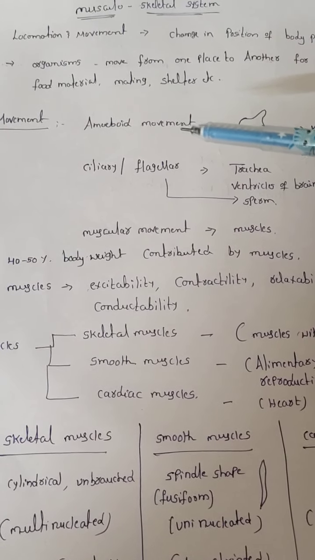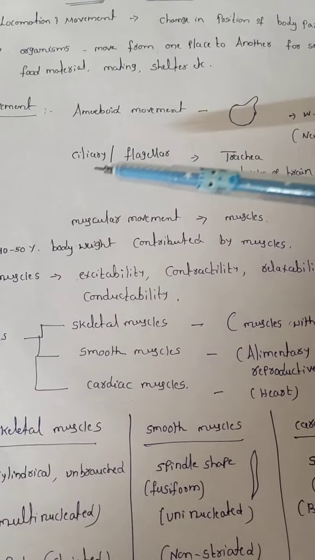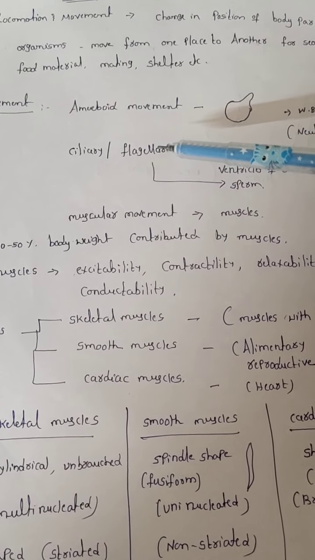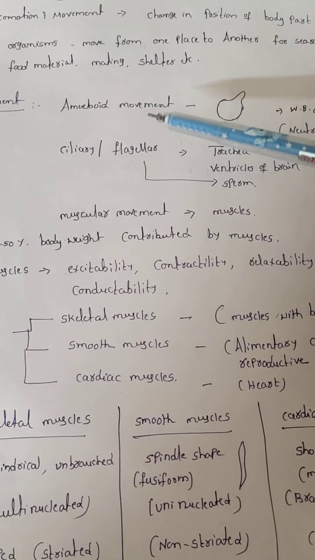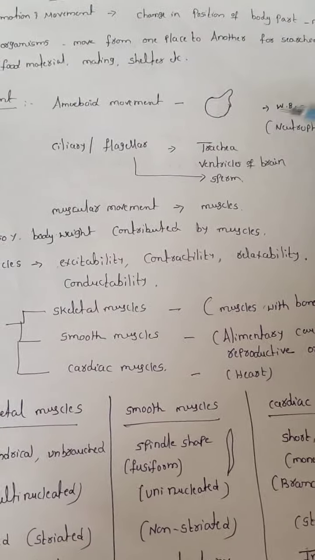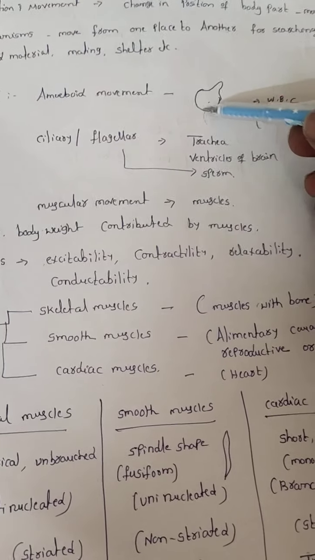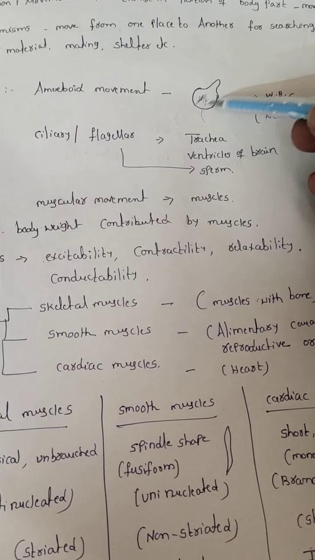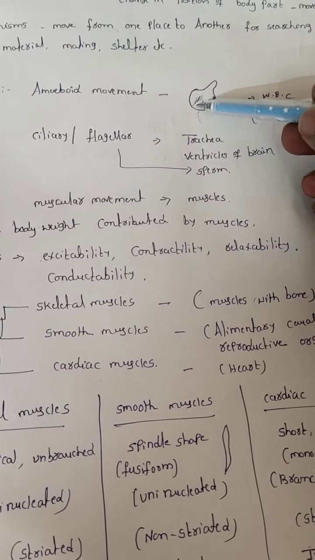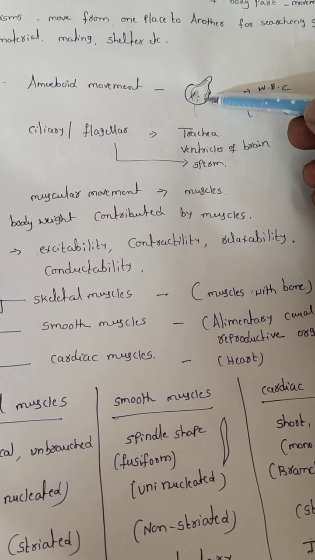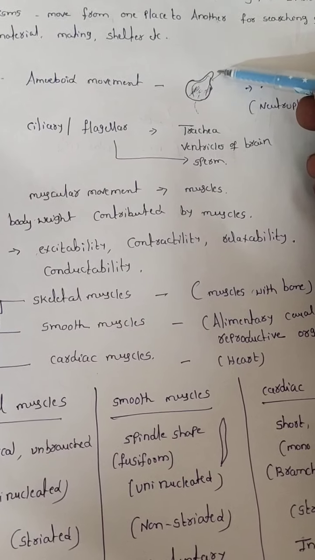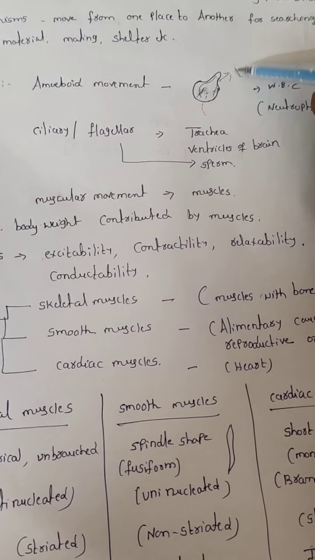Mainly one is the amoeboid movement, the second one is the ciliary or flagellar movement, and the third one is the muscular movement. First we will go for the amoeboid movement. Suppose now this one is the cell. Inside, it has protoplasm. When the protoplasm is protruded forward like this, it can form a pseudopodia.